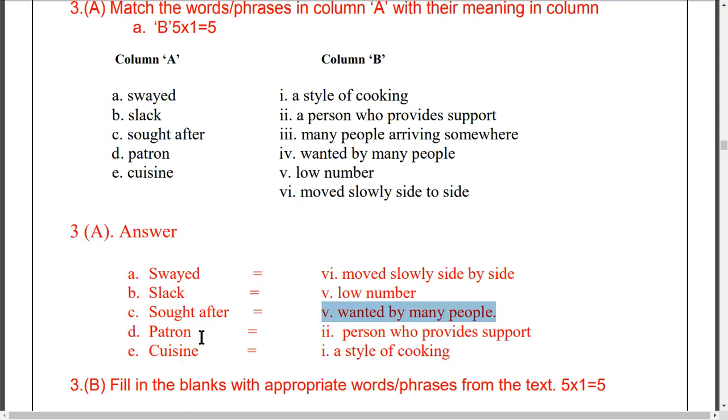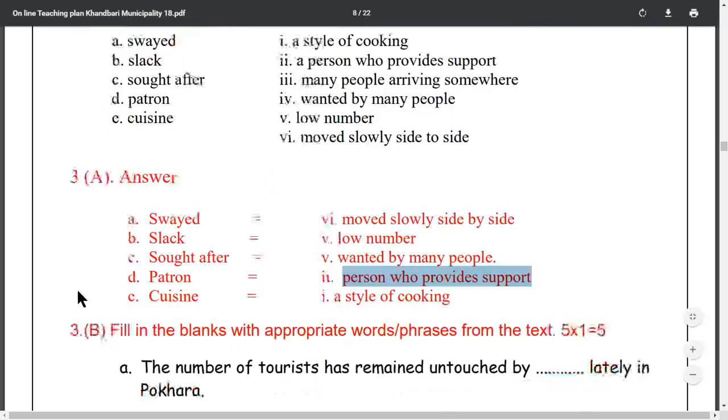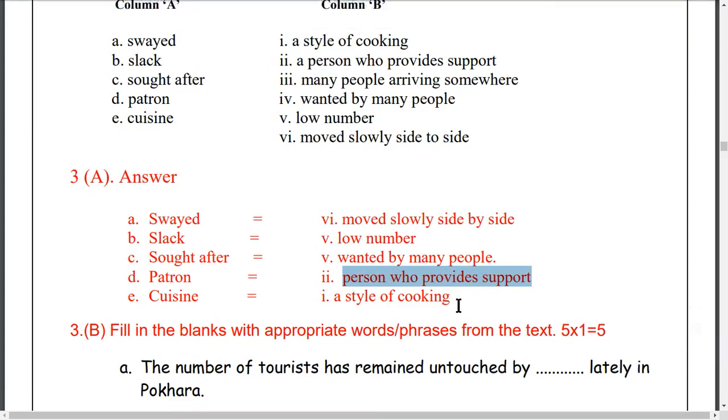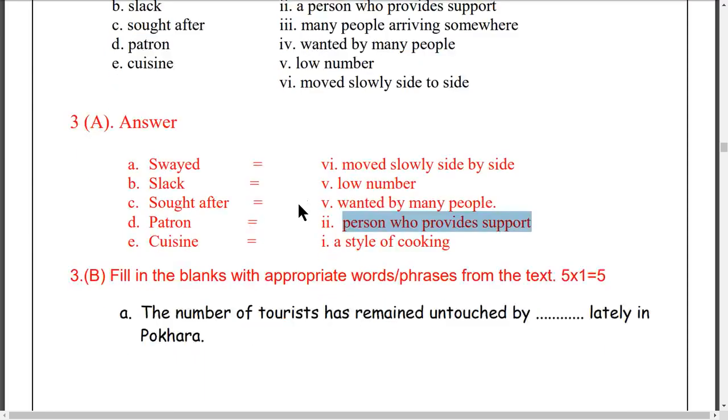Question number D, patron. Second one: a person who provides support. That is patron. And cuisine, a style of cooking here. Okay, question number 3A, I completed it. There are 5 questions here. If you write them correctly, you will be able to get 5 marks easily. It is also one of the easiest questions for you to get good marks in the examination.